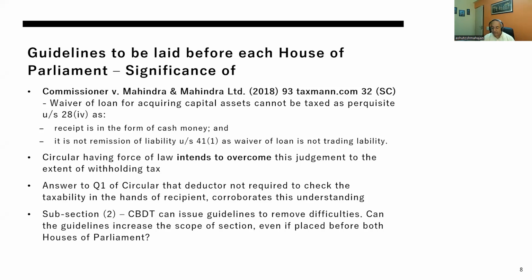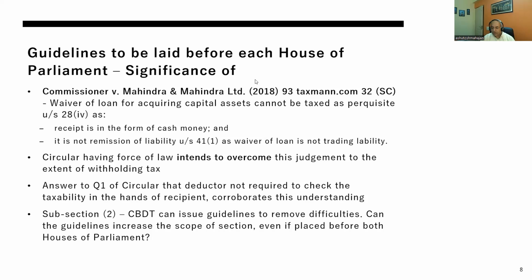And then, with an example of a High Court judgment of 2016, which is earlier, you want to cite this to bring home the point that irrespective of whether this is a benefit or not, for the purpose of withholding we will always treat it as a benefit. And this is something very frightening about this whole concept of a circular being placed in the House of Parliament